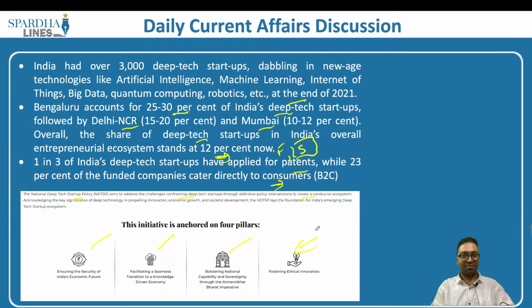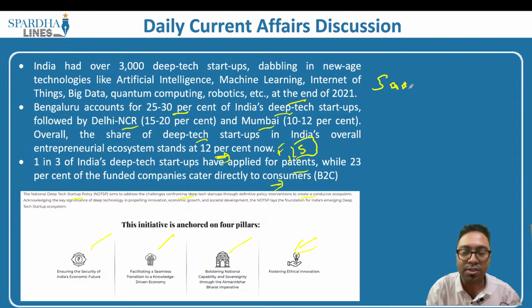This is the draft that has been taken up by the government of India. It is based on 4 pillars, and this is what is going to help us achieve success in the near future. Then this article also makes a reference to software as a service. What is software as a service? SaaS is software as a service.